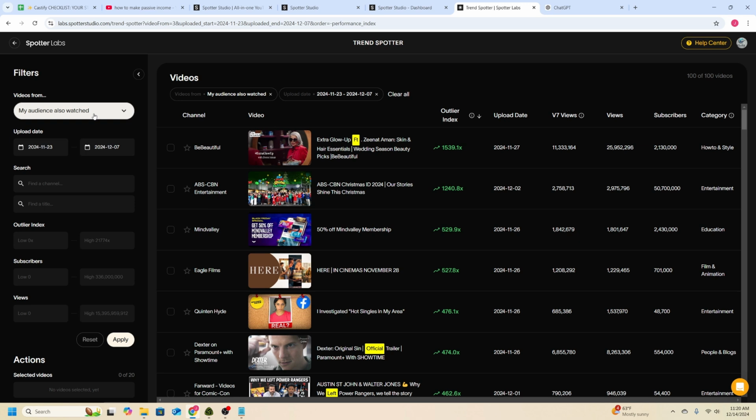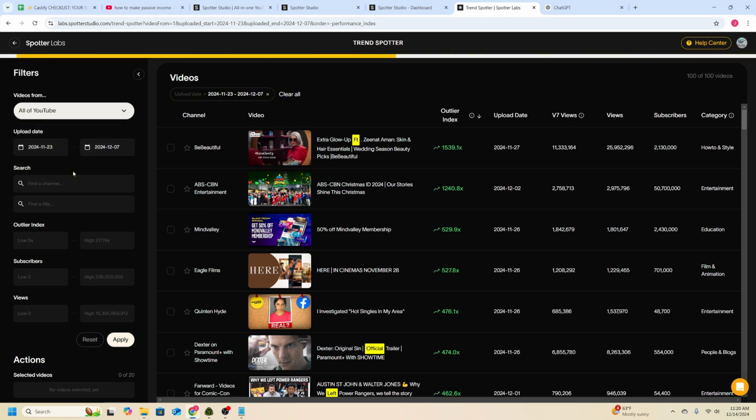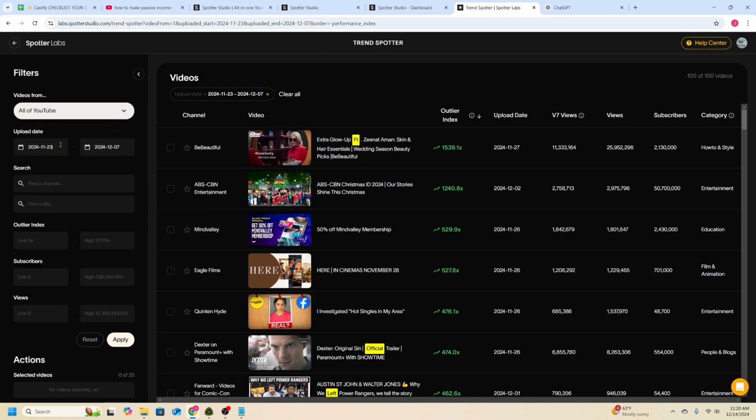So what we're actually going to do is click on All of YouTube. And then from here, we're going to go ahead and remove the dates. Now, you can keep the dates if you want to filter, maybe by this month or last month, just to see what new content's out there. But again, I want to search all of YouTube.